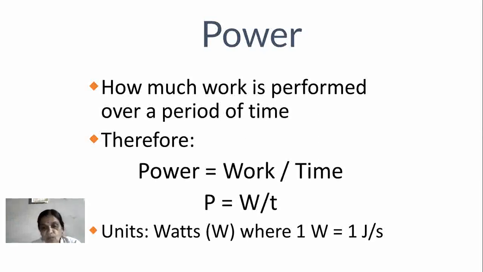This unit is formed from the RHS of the above equation, joule per second. So the unit of energy is joule, the unit of work is Newton meter, and the unit of power is joule per second or watt.